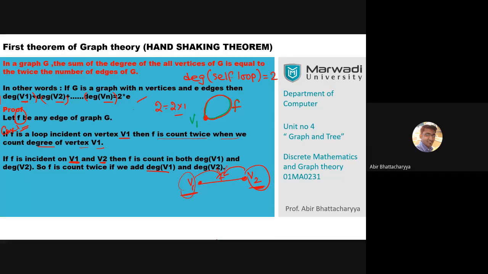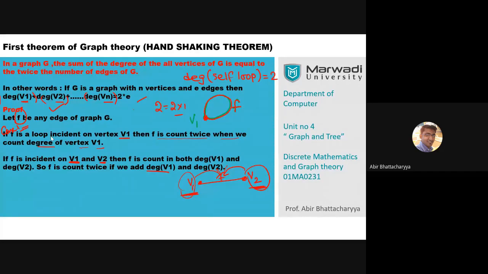Not f plus f actually. That is, the number of edges is 1. The number of incident edges is 1 right now for f. So we will get 2 into 1. If I add the degree of v1 plus the degree of v2, we will get 2 into 1, that is 2. That means it's satisfying the condition of the theorem also.